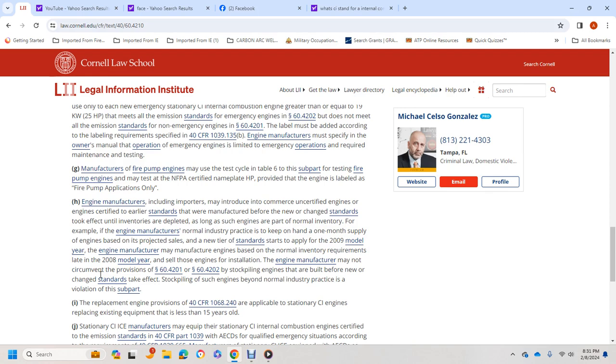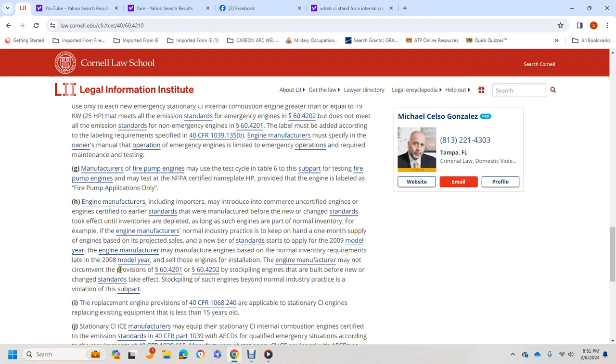H. Engine manufacturers, including importers of the manufacturer's commercial uncertified engines or engines certified to earlier standards, may sell them before the new and changed standards take effect, until the inventories are depleted, as long as the engines are part of normal inventory. For example, if the engine manufacturer's normal industry practice is to keep one month's supply on hand, engines may be based on projected sales. The new tier standard applies with the 2009 model year. Engine manufacturers may manufacture engines based on the non-inventory requirements of the later of the 2008 model year and sell those engines for installation.